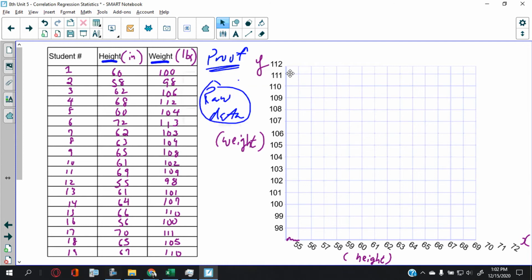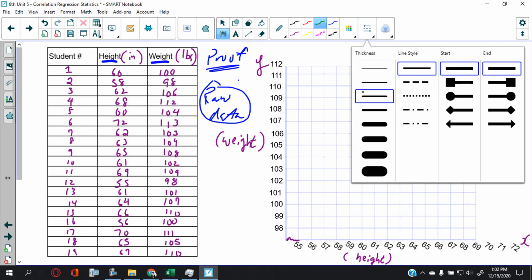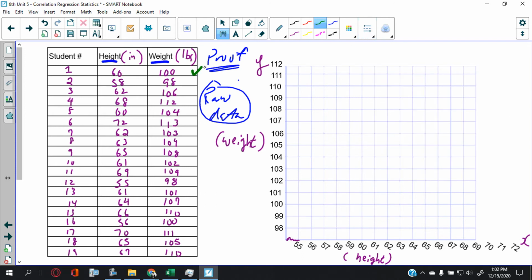Okay, so here I just set this up. All right, so let's say we're just plotting a point here. Let me use a different color. Let's use green. So here, the first one, we got 60 inches in height. It's 100. That's student number 1, and then we're going to go to student number 2, and so forth. So 50. By the way, not the best way to lay out a graph. I just wanted to do it for simplicity's sake. So on and so forth.